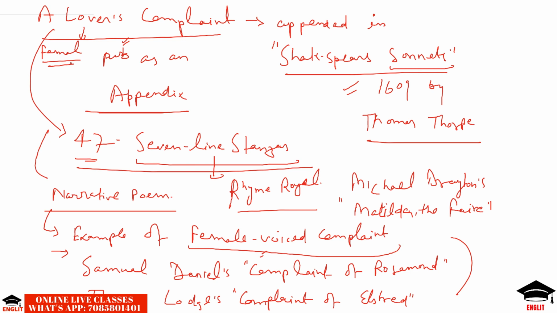So the poem is all about this complaint. Shakespeare followed the Tudor or Elizabethan tradition of writing complaint poetry. So this is short narrative complaint poetry.